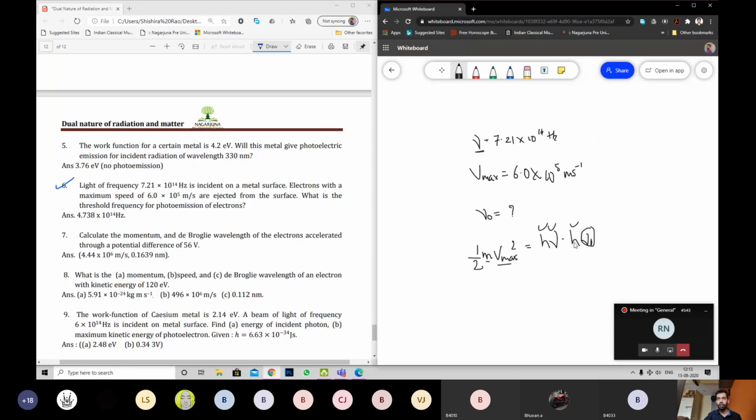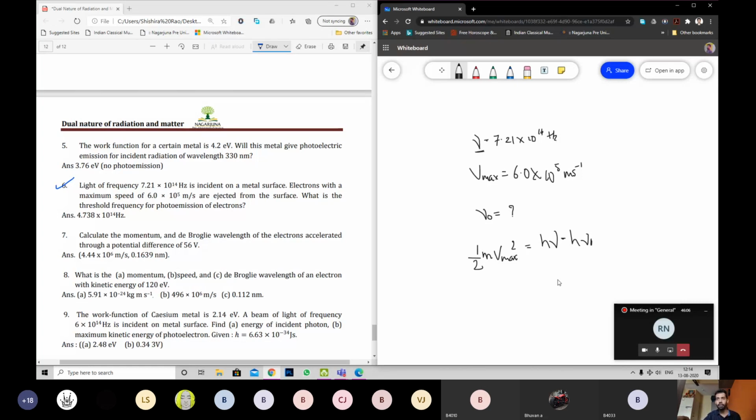So what will you do? You will shift h nu to this side and this one to that side. Or even before doing it, I'll take h common because I want the equation for nu naught.